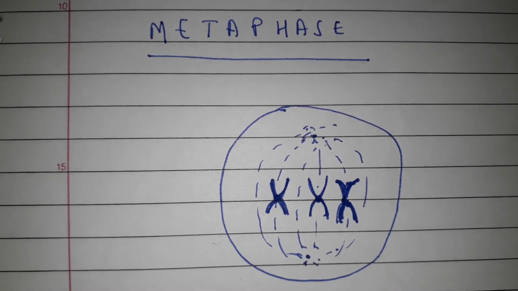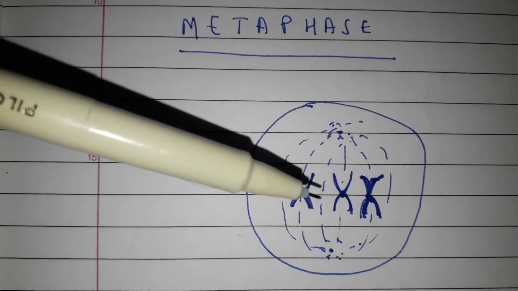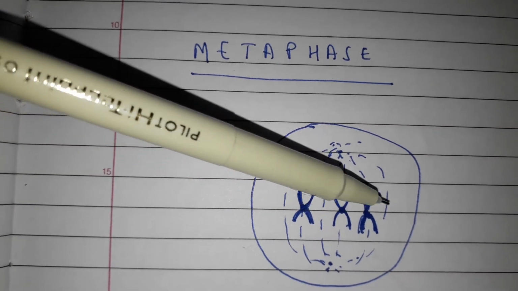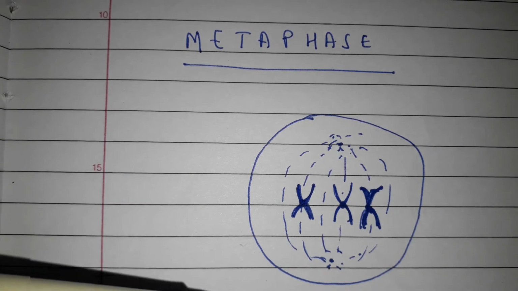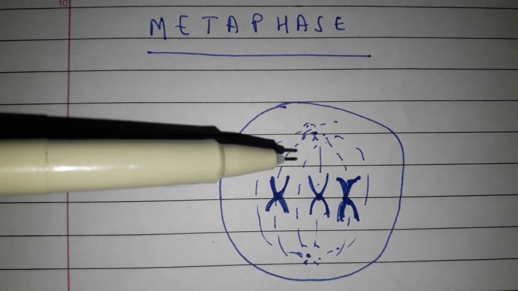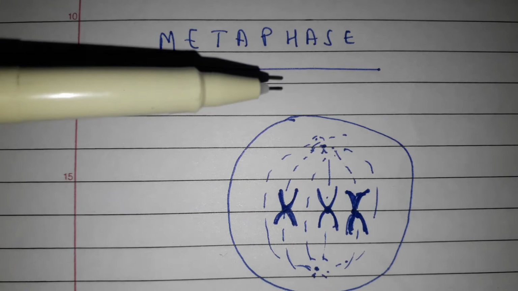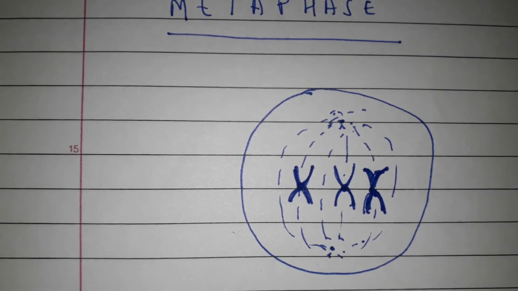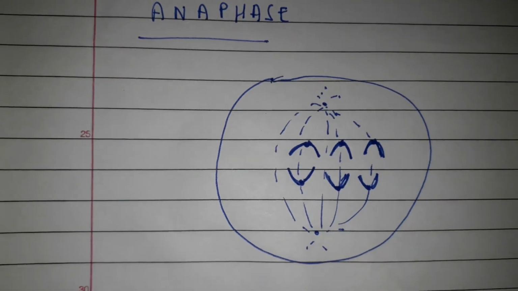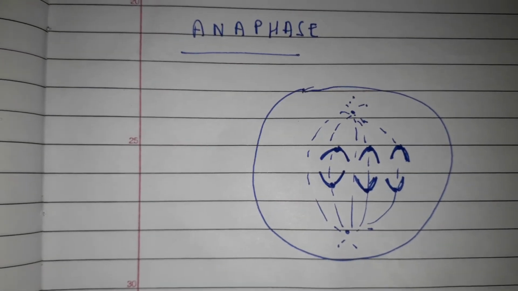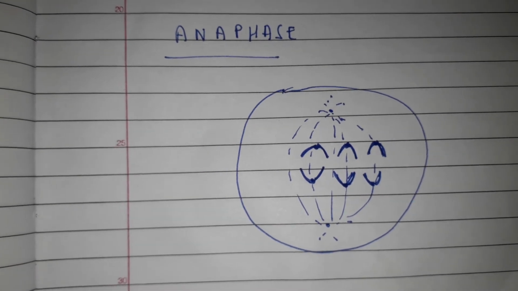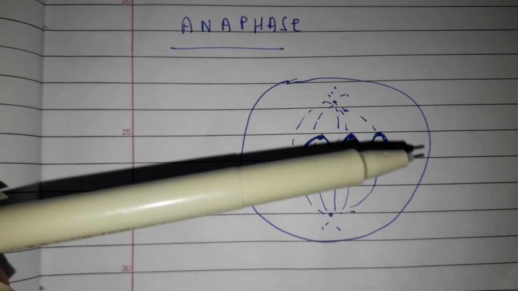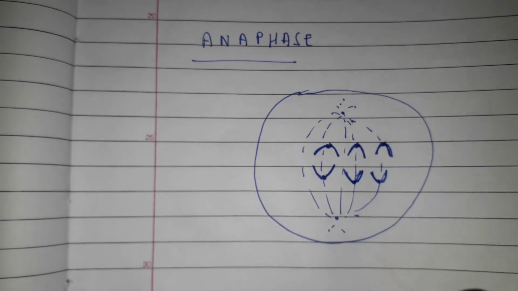During the metaphase, the sister chromatids align themselves towards the equator and they are perpendicular to the spindle fibers, as we can see in this. After the metaphase comes the anaphase. During the anaphase, the sister chromatids are pulled towards opposite sides of the cell, as we can see. After the anaphase comes the telophase.